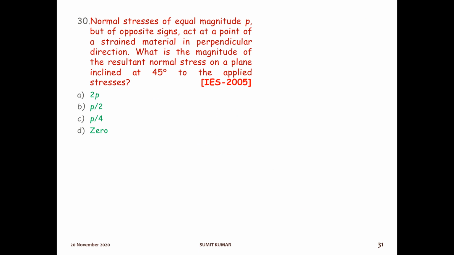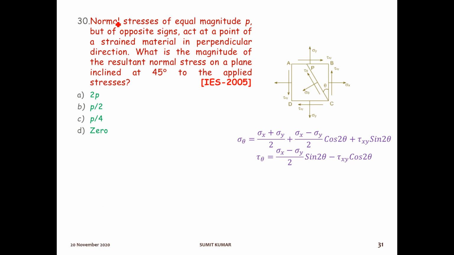The next question, normal stresses of equal magnitude P but of opposite signs act at a point of a strained material, okay, in a perpendicular direction. What is the magnitude of the resultant normal stress on a plane inclined at 45 degree? Okay, so these are the formula. Here only normal stresses are given, shear stress is not mentioned, so this term will be 0. Theta is 45, so cos 2 theta is cos 90, which will be 0.